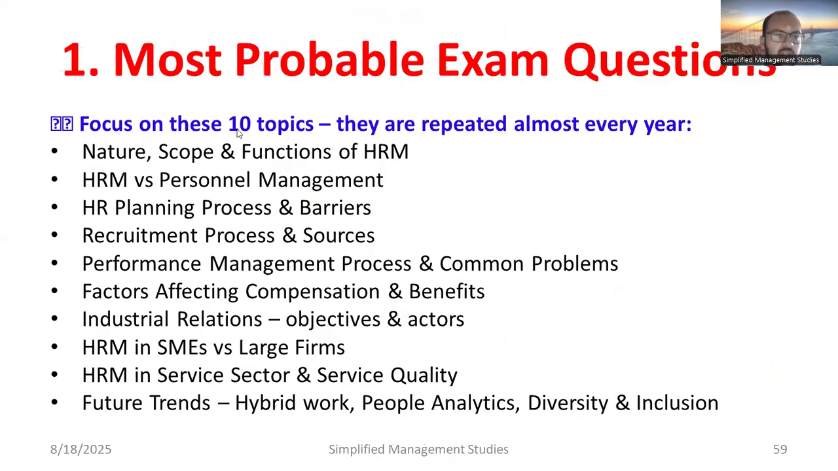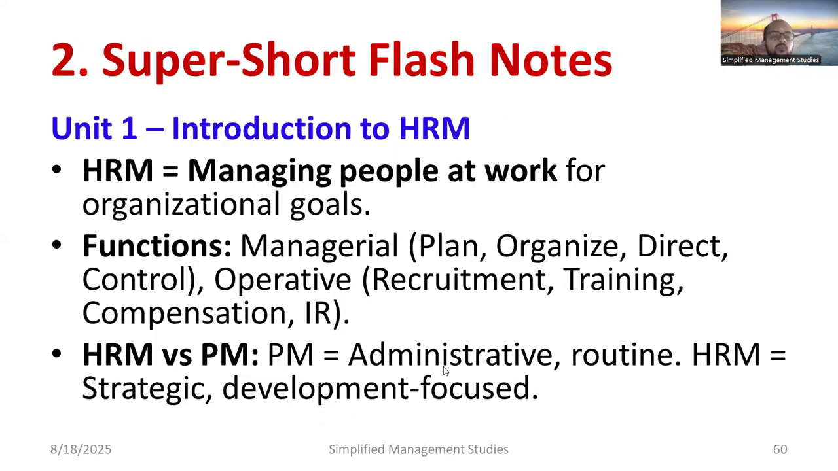Now what you are supposed to do is focus on these 10 topics before appearing for the examination: nature, scope, and functions of HRM, then HRM versus personnel management, HRM planning process and barriers, recruitment process and sources, performance management process and common problems, then factors affecting compensation and benefits, industrial relations, objectives and actors, HRM in SMEs versus large firms, HRM in the service sector and service quality, and ultimately future trends in HRM like hybrid work mode, people analytics, diversity and inclusion, and the impact of AI. These are the most probable exam questions, which have been repeated for several years.